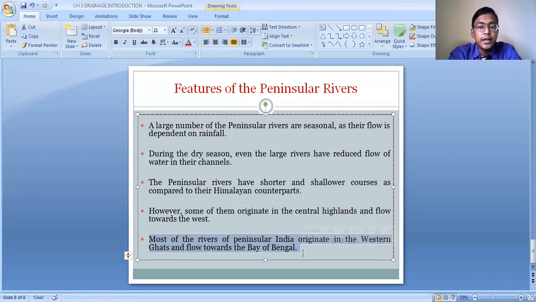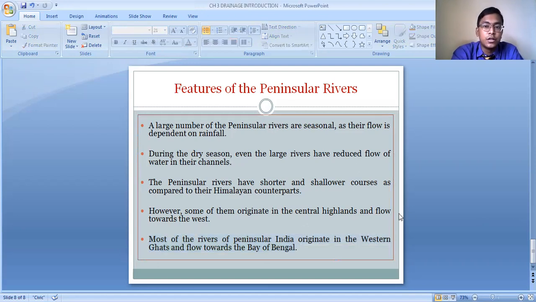So here we came to know about the basic terms related to drainage, that is the term drainage, the drainage basin, and the water divide, as well as the features of the Himalayan rivers and the features of the peninsular rivers. By learning these features, we can easily write down the differences between the Himalayan and the peninsular rivers. I hope you all have understood the topics clearly.